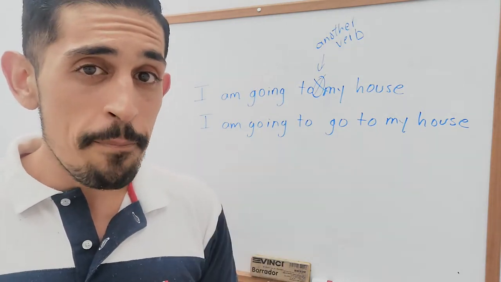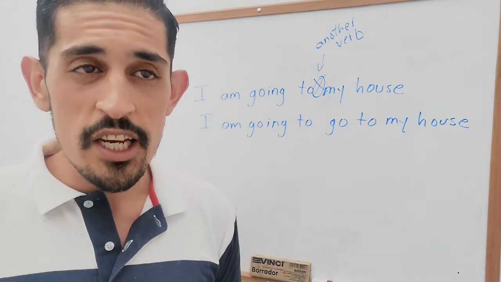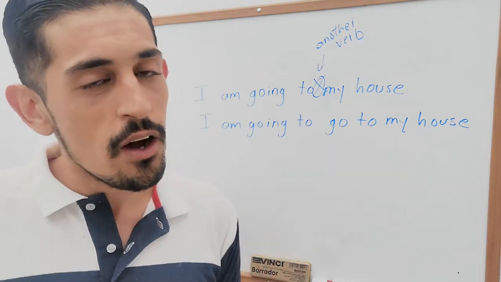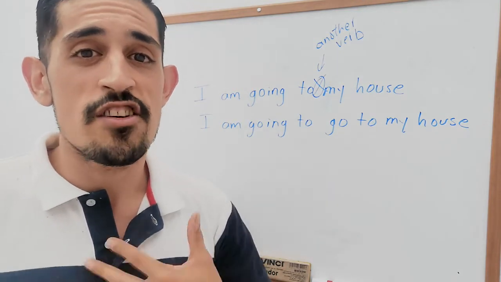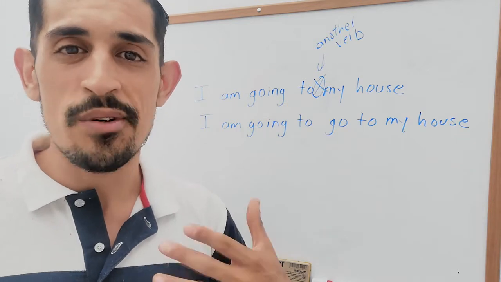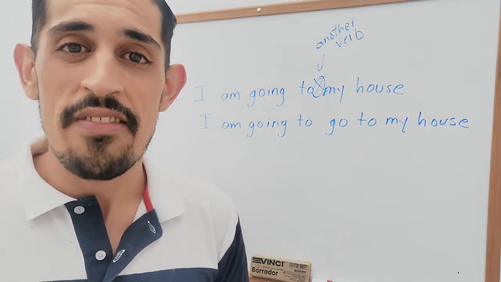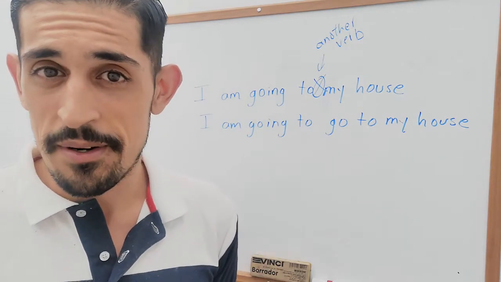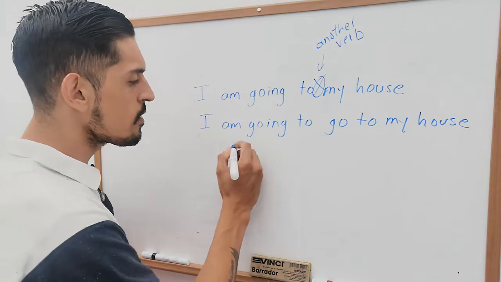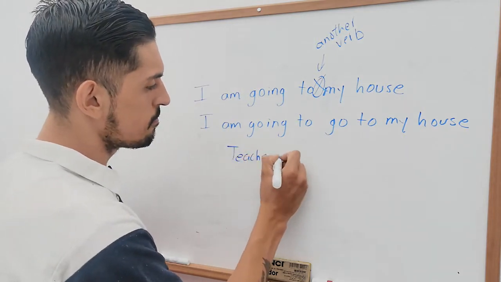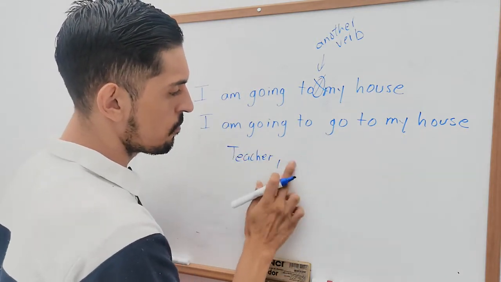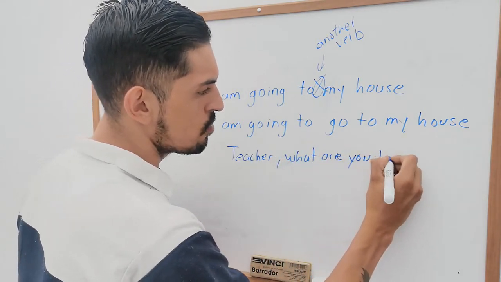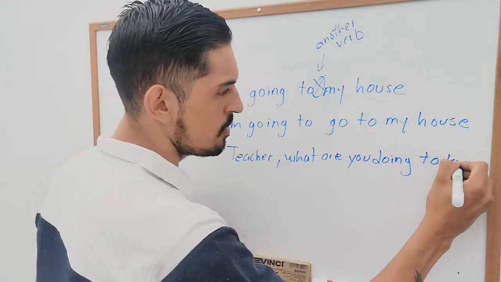Now, on the grammatical part of English, yes, they are technically different. But in context, you have to remember that sometimes the present continuous also expresses an idea that will probably happen in the future. For example, you have to remember this as well. Teacher, what are you doing today?